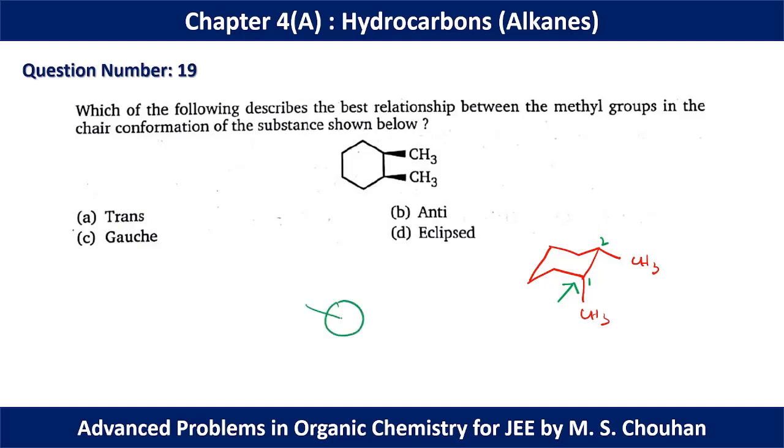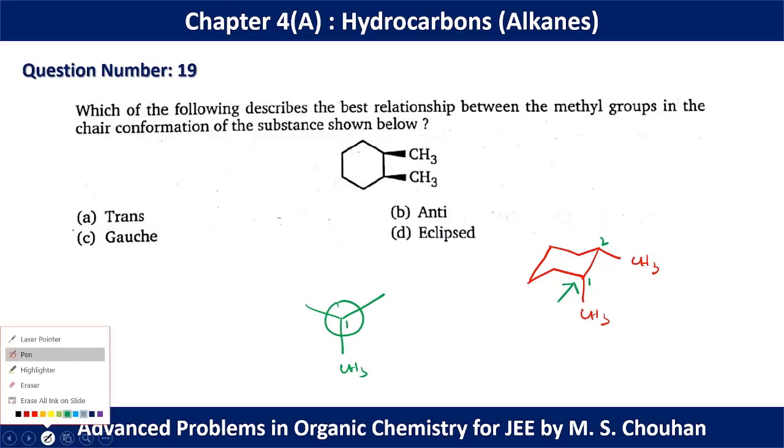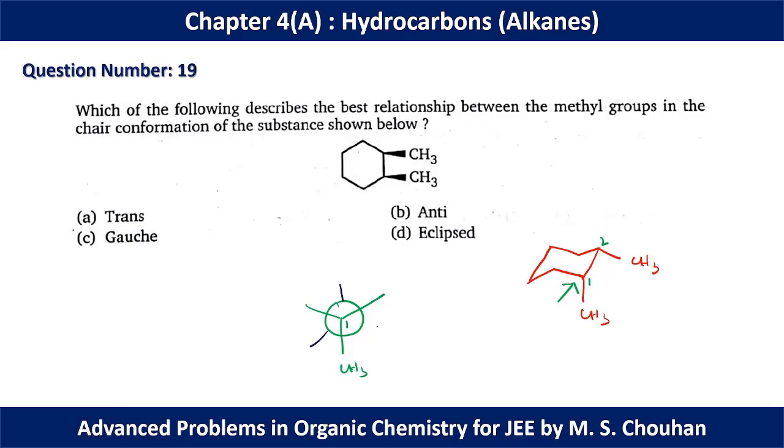On carbon number 1 we have a methyl like this, and the back carbon is carbon number 2. In this position we can draw carbon number 2 like this, where the methyl is present in this position. This position is known as the gauche position. That's why for question number 19, option C should be the correct option.